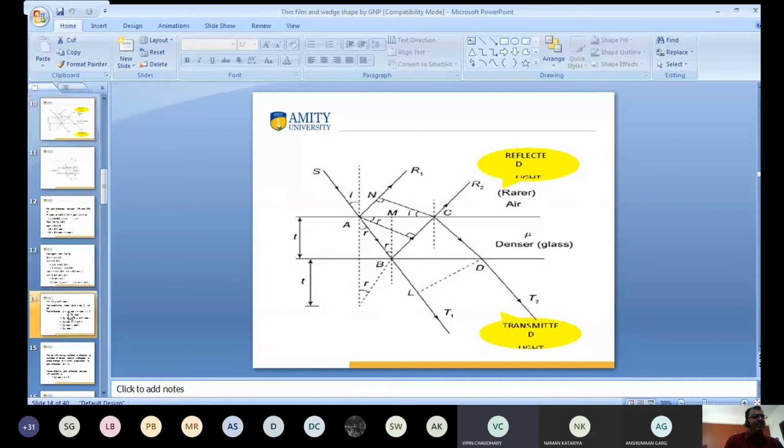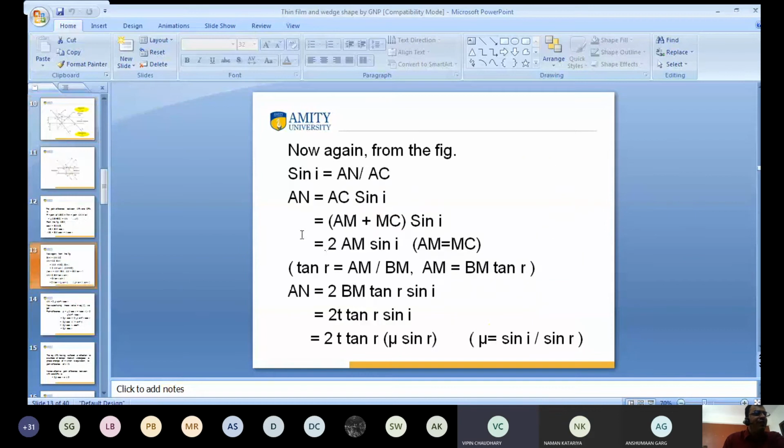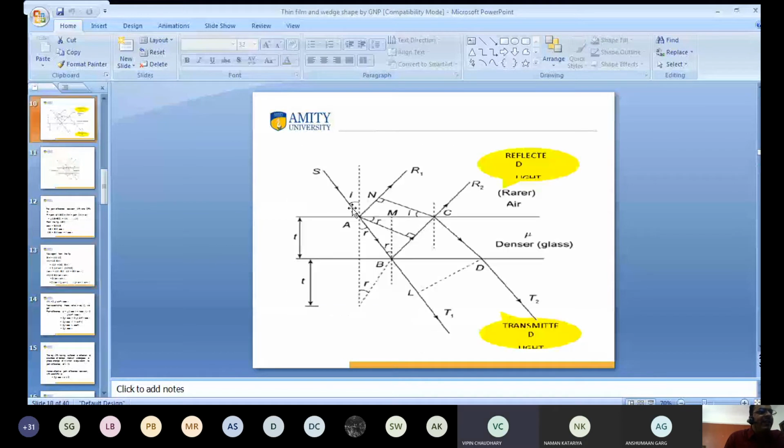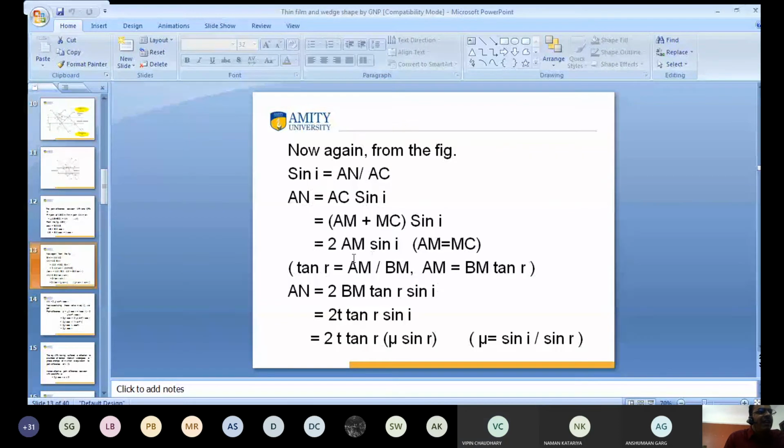So AN is equal to 2 AM sin i. The value of tan r is equal to AM by BM. From where? We consider this triangle ABM. From this, we calculate the value of tan r. Tan r is equal to AM divided by BM. So what is the value of AM? BM tan r. Very good.